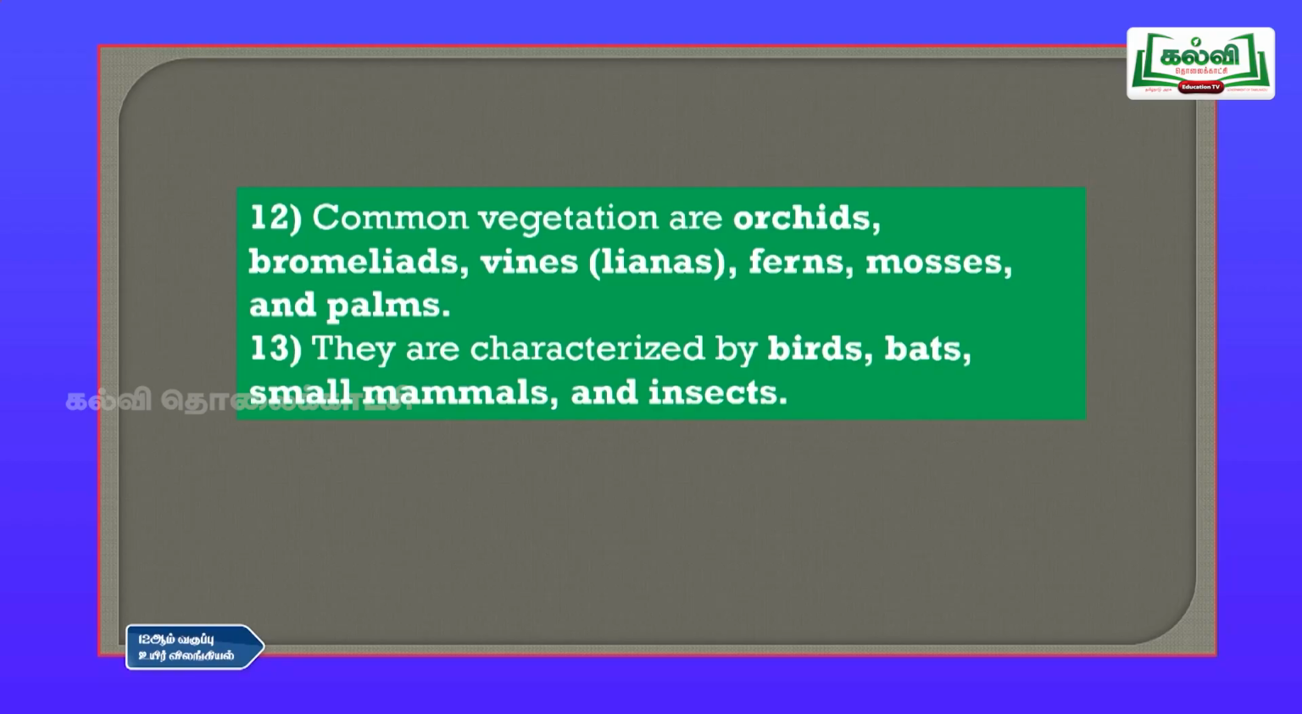Then 12th point is common vegetations are orchids and bromeliads, vines or lianas, ferns and mosses and palms. So, these are some of the common vegetation you can see in those places, and they are characterized by birds, bats and small mammals and insects. So, these are 13 points. You can write any 10 points from this, so that you will get 5 marks.